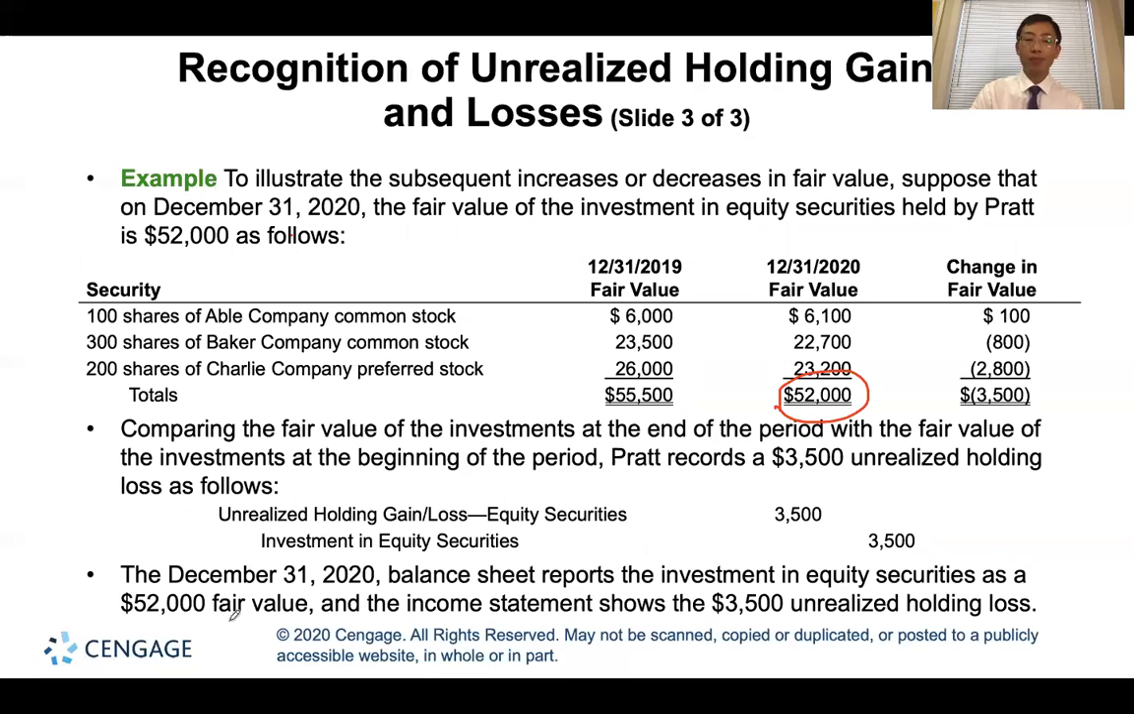Okay, and then at the end of 2020, the fair value and the balance of these securities is $52,000. And in the income statement, we need to show the $3,500 unrealized holding loss.